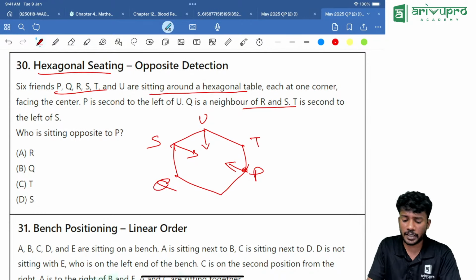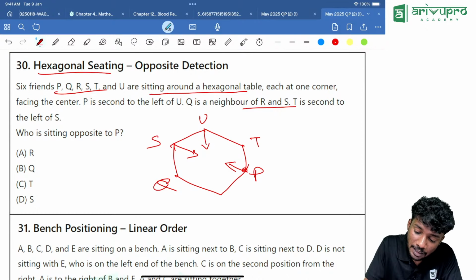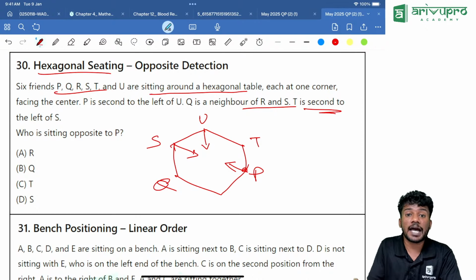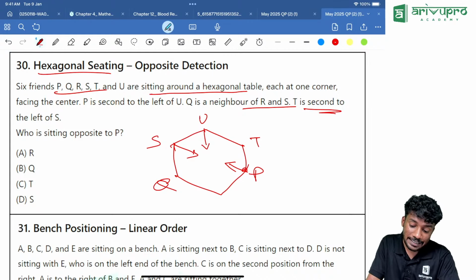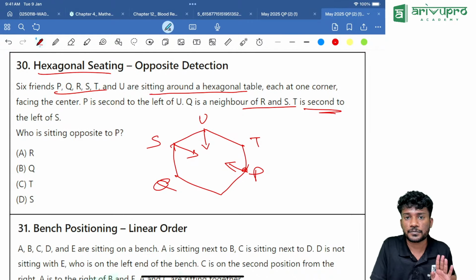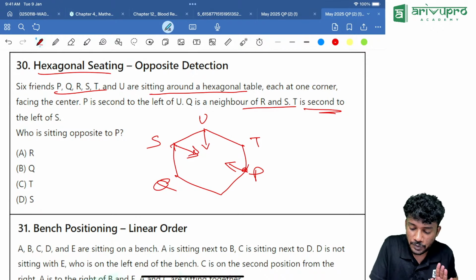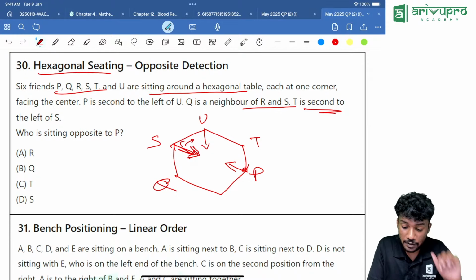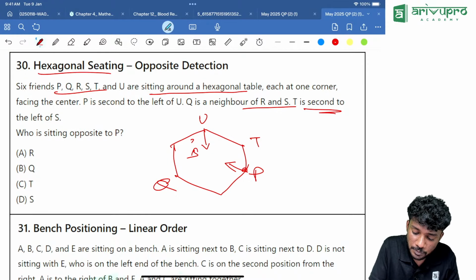Second to the right of S. Is that possible? S is looking towards this side, this is his left hand side. Correct? Now we will check the next possibility.